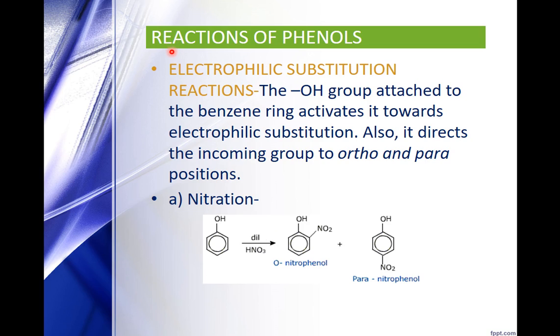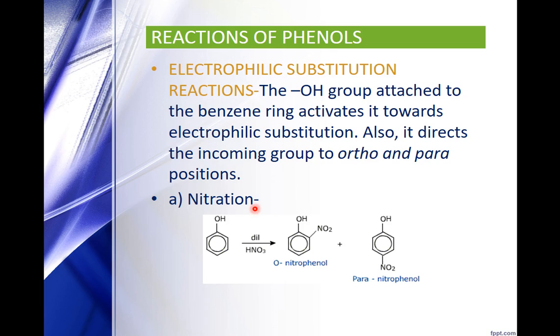Now let us come to the reactions of phenol. This is a phenol molecule. The OH group is attached to the benzene ring. We have already studied the resonating structures of phenol when we were studying its acidic nature. So we have seen the OH group activates the benzene ring towards electrophilic substitution, means it donates electrons to the benzene ring. And if you remember those resonating structures, the negative charge appears at ortho and para positions. So we can also say it directs the incoming group to ortho and para positions.